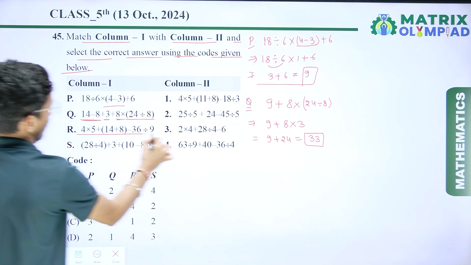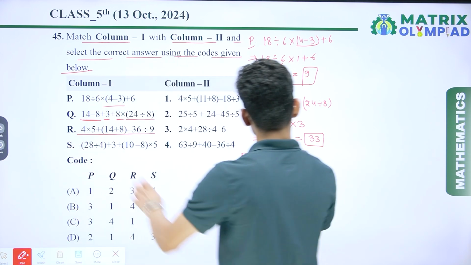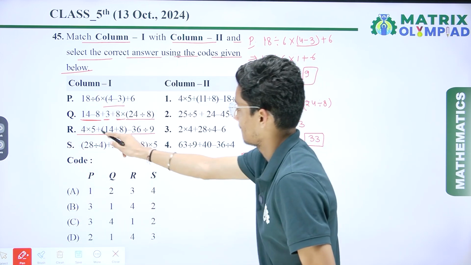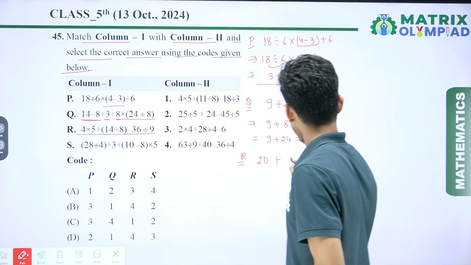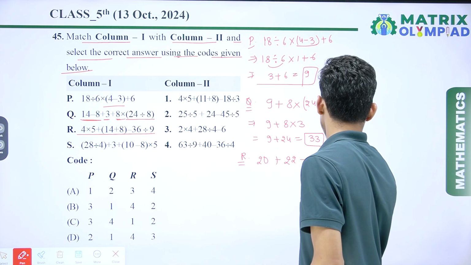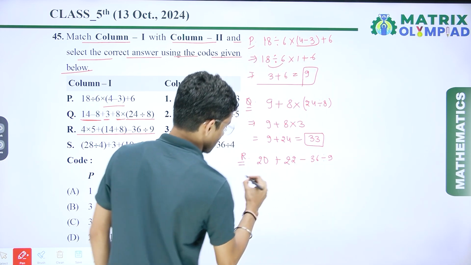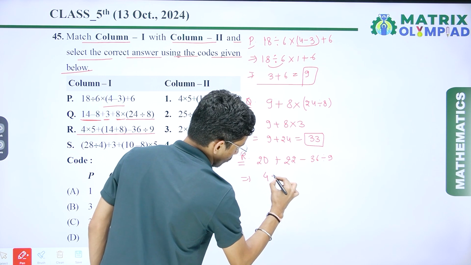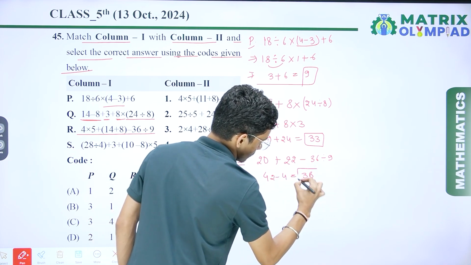Now if I solve R, 4 5s are 20 plus 14 plus 8, that is 22, minus 36 divided by 9. So 9 4s are 36. So here I get 42 minus 4, that is 38.